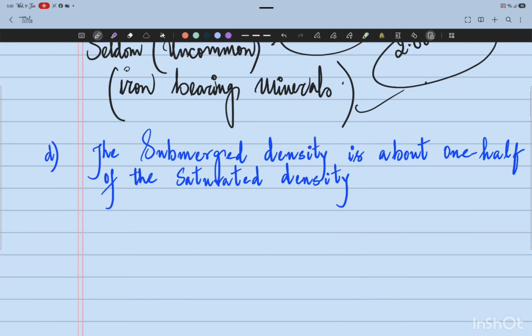All right. The statement is the submerged density is about 1/2 of the saturated density. Let's come to this statement. It says that the submerged density is 1/2 of the saturated density. First, we'll study what these are. Let us study first saturated density, and then the submerged one.